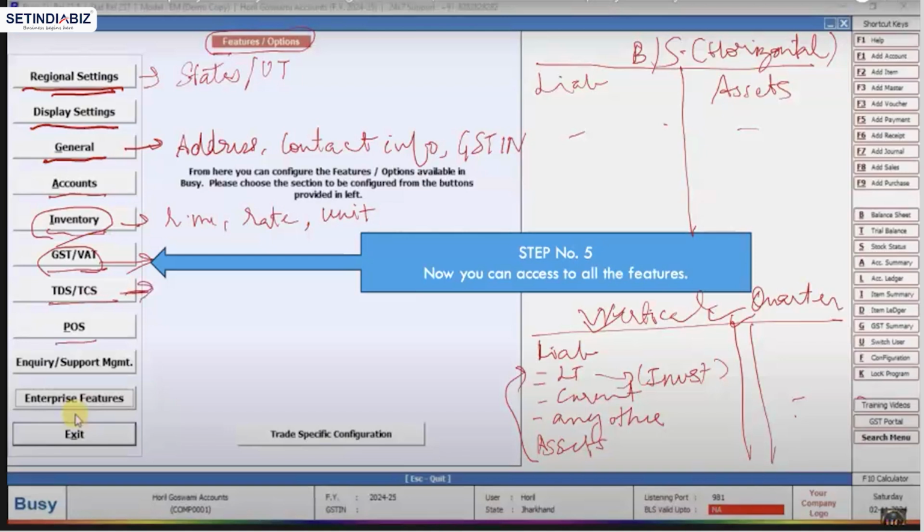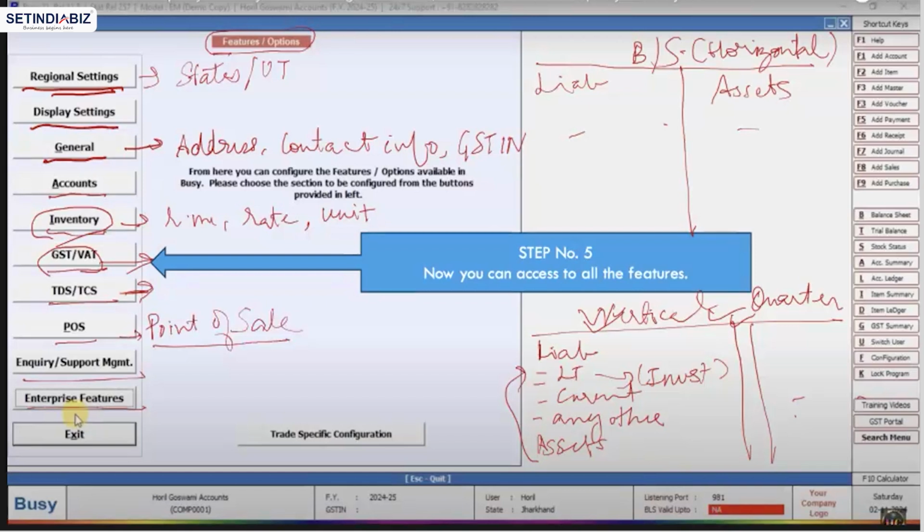Then POS, we will do this later, though it's not officially in our syllabus. We'll just have a rough reading on this. Inquiry and support management, enterprise features, so this is all trade specific. POS is point of sale. So any changes required in this, we can go on this tab.